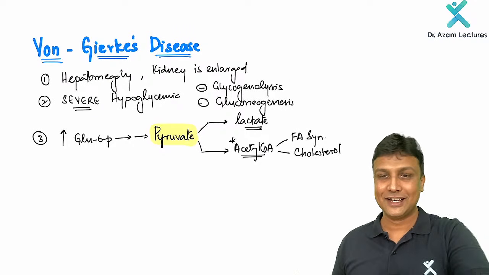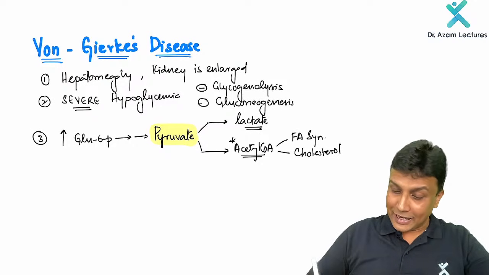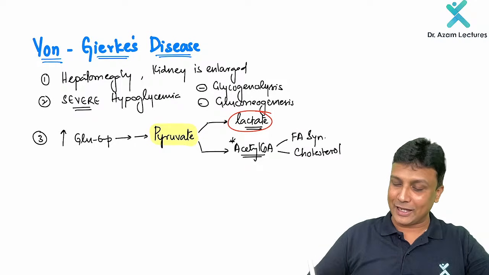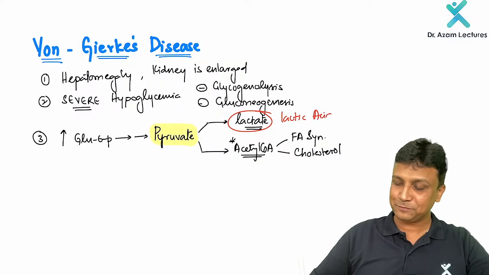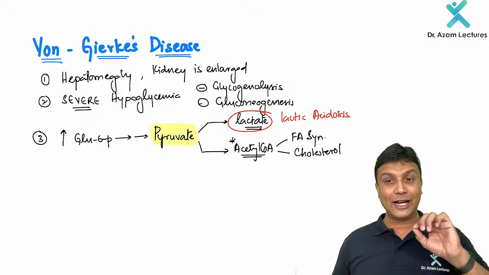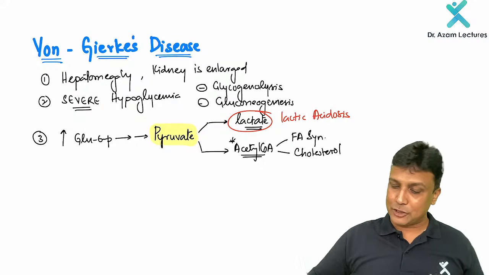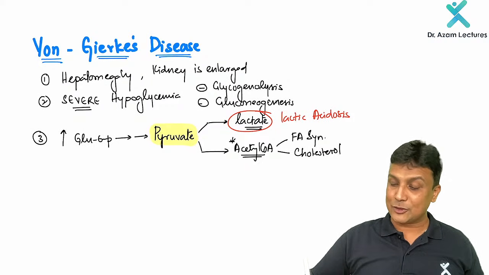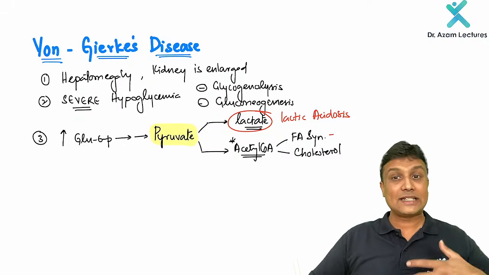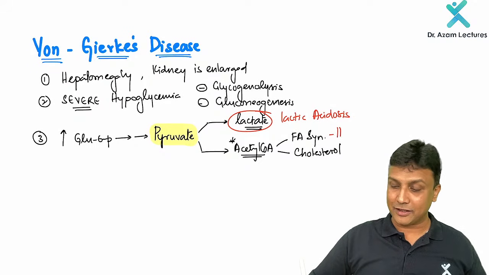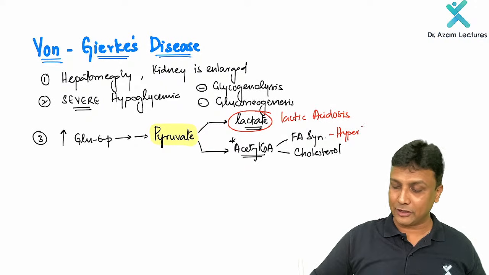Conclusion number one: if lactate is getting accumulated, it will lead to lactic acidosis. Lactic acidosis will occur in type 1 glycogen storage disease. Number two, fatty acid synthesis and cholesterol: there will be increased levels of fats, hyperlipidemia will occur. Along with that, remember, it will also lead to what?